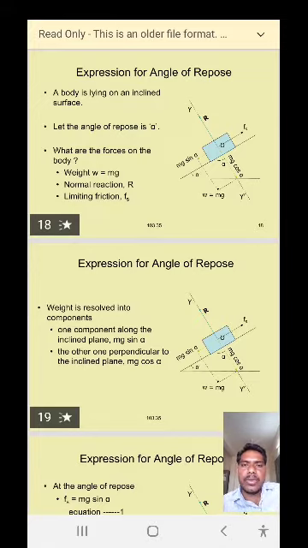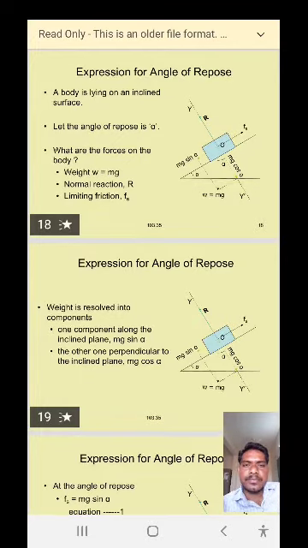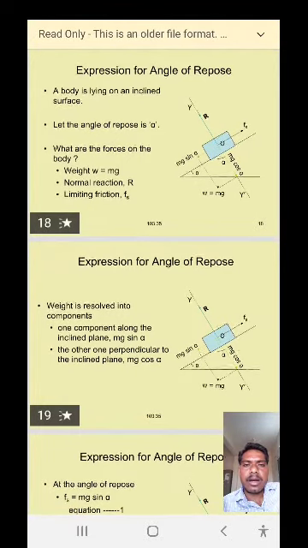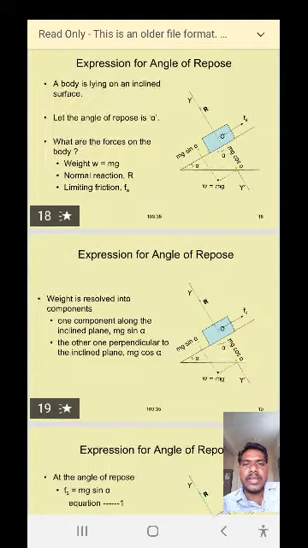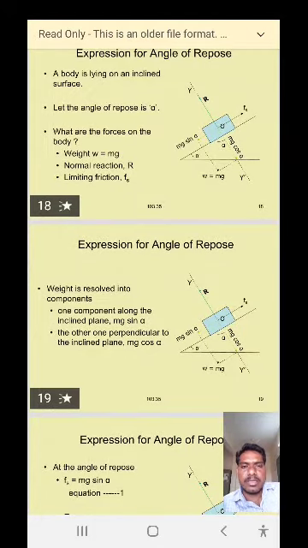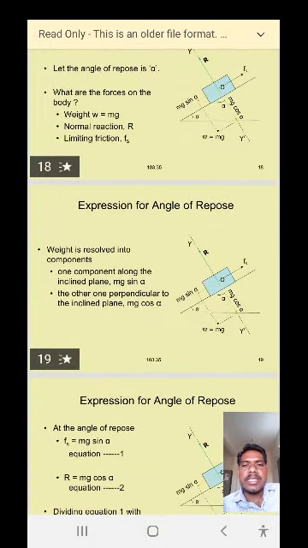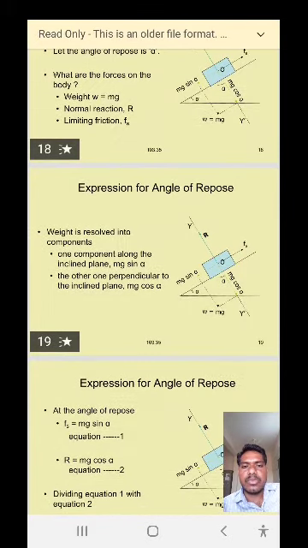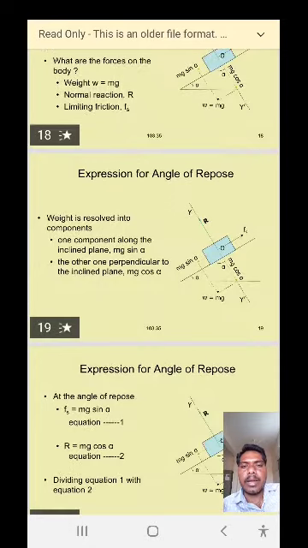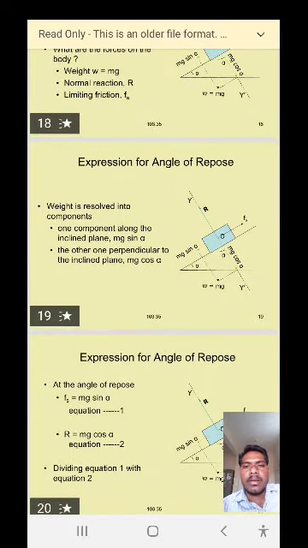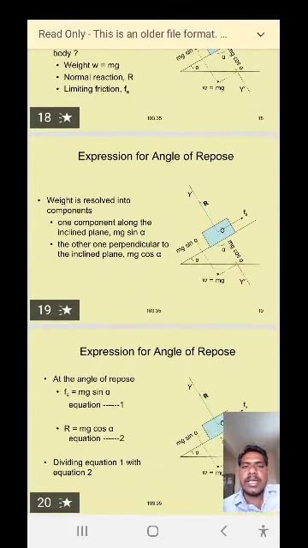The weight W equal to mg, the normal reaction R, and the limiting friction Fs. The weight is resolved into two components. One component along the inclined plane, that is mg sin alpha.